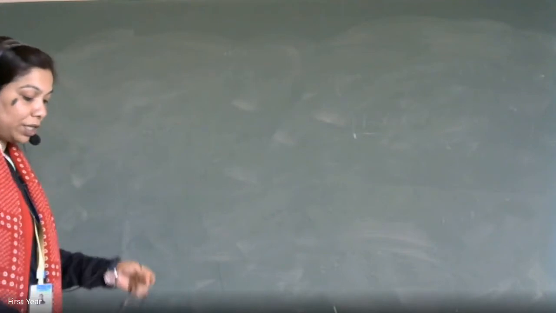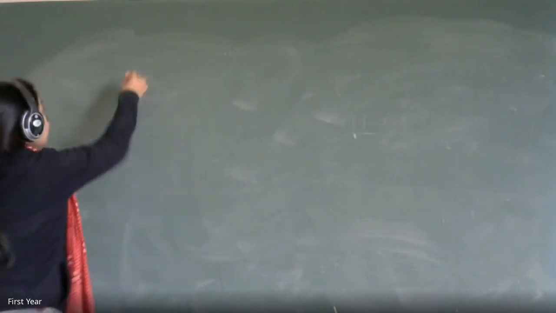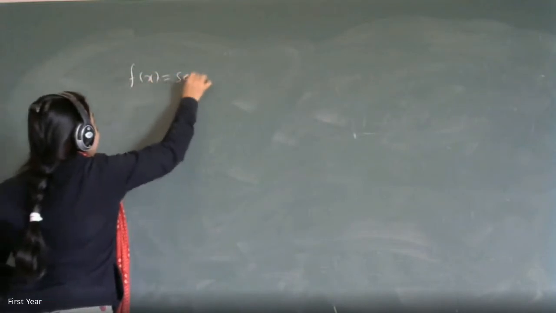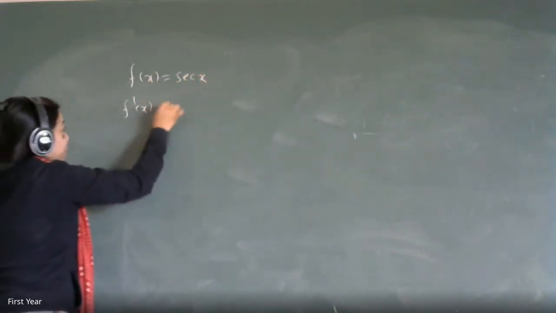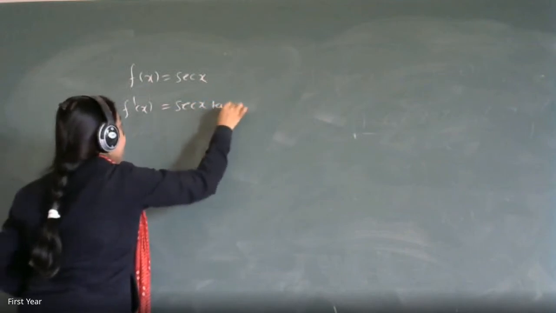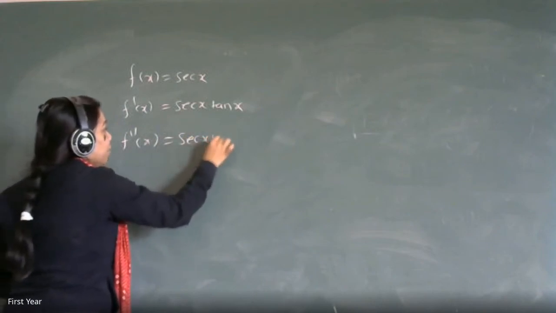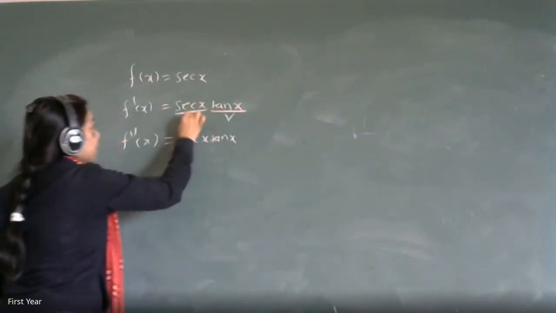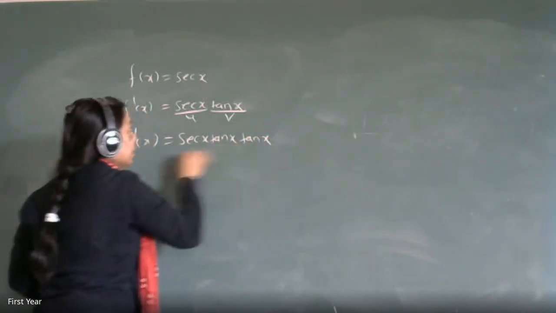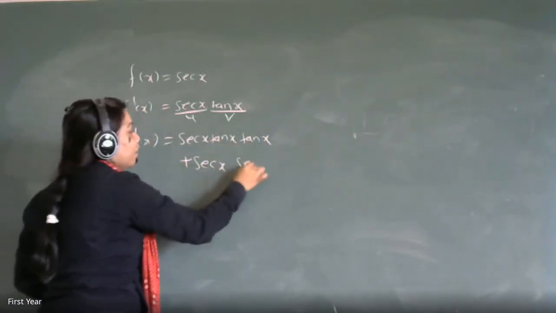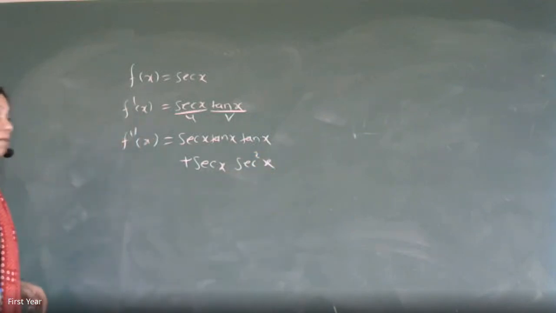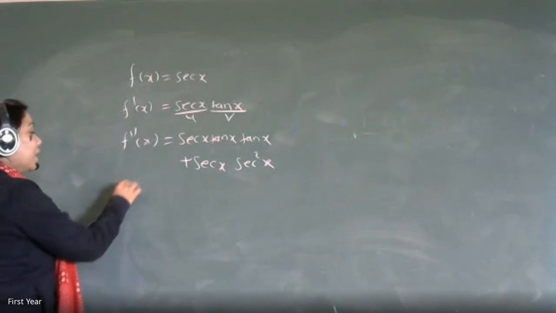Yeah, so what was the question? The first two terms in the expansion of sec x. The way we did log of 1 plus e raised to x, same way we have to do sec x. f of x is equal to sec x. f dash of x is equal to sec x tan x. f double dash is the derivative of sec x into tan x, that is tan x as it is, u into v rule, plus sec x as it is into derivative of tan x, which is sec square x. Why do I have to go to 3 terms? Because they have said 2 only, but still I have to go for 3 terms.